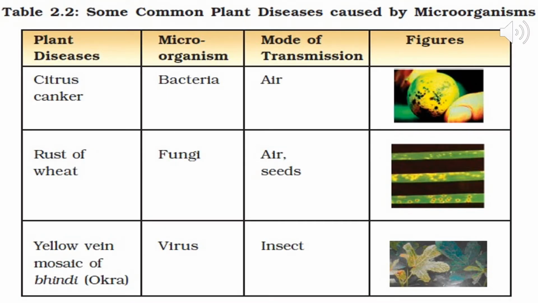Now coming to some common plant diseases caused by microorganisms. First of all, the first plant disease is citrus canker. This is caused by bacteria and the mode of transmission is air. Now the rust of wheat. The microorganism which causes rust of wheat is fungi and the mode of transmission is air or seeds. Next is yellow vein mosaic of bhindi or okra, caused by a virus, and the mode of transmission is insects.